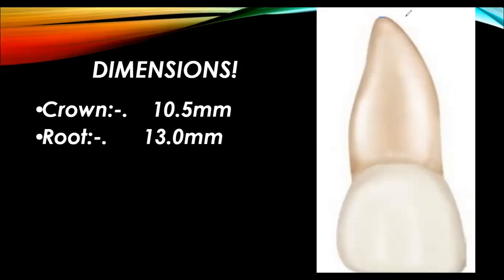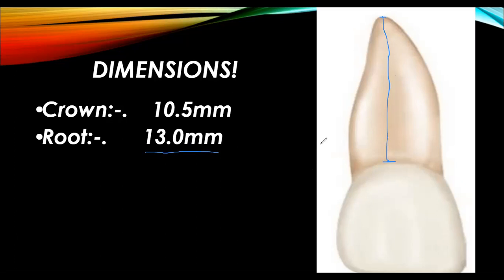So if we start from the apex of the tooth leading to the cervical line, right? That is the cementoenamel junction. That is the junction between the cementum and the enamel, right? Cementum is covering the root and enamel is covering the crown portion. We have discussed it, right? So from the apex up till the cervical line, its measurement is 13 mm. Its total length is 13 millimeter.